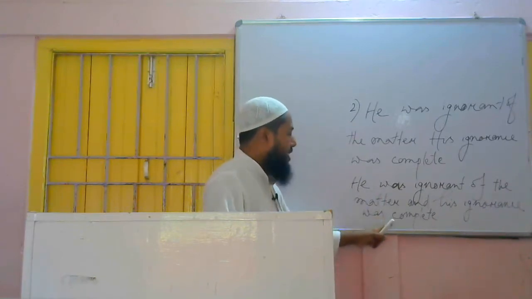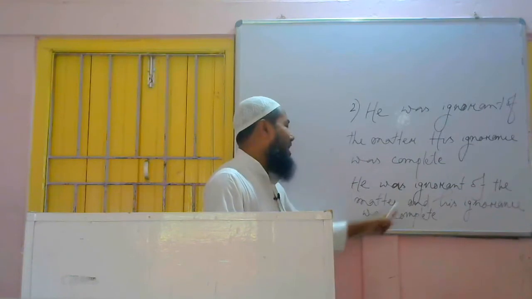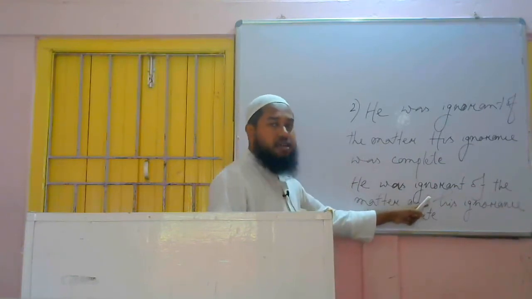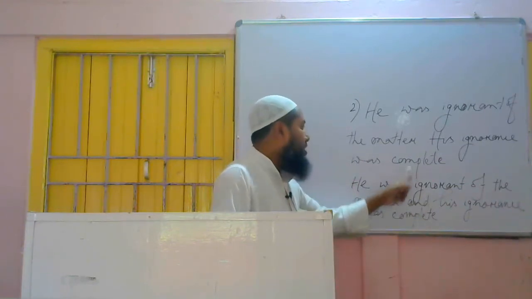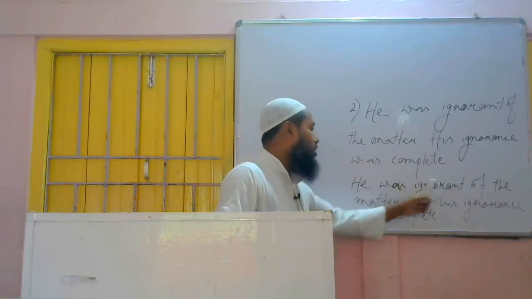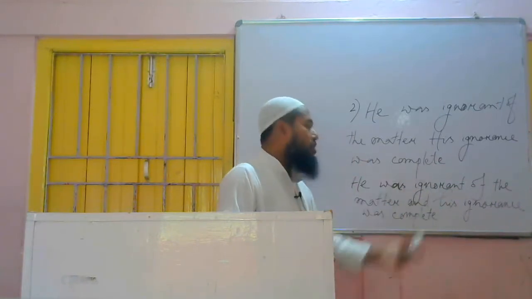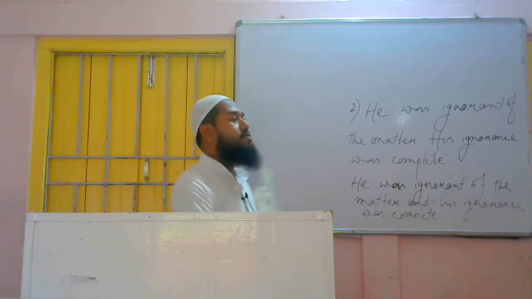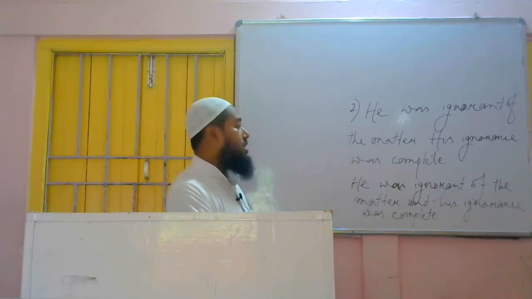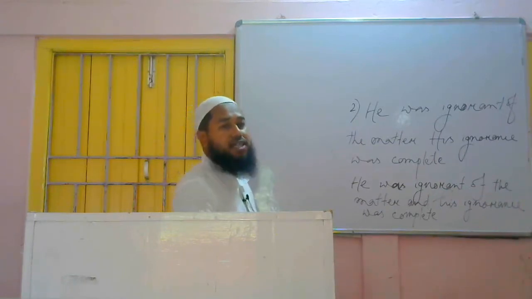Just adding a conjunction, we can add both the sentences: He was ignorant of the matter and his ignorance was complete. And without adding conjunctions, we can write what I wrote earlier: He was completely ignorant of the matter.